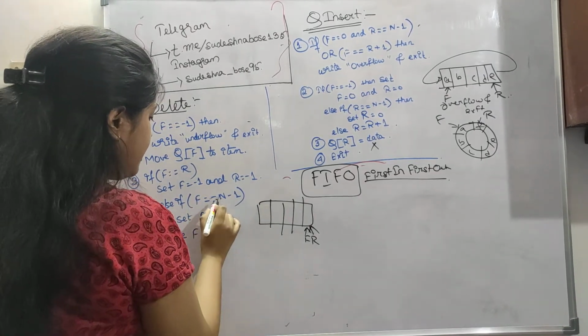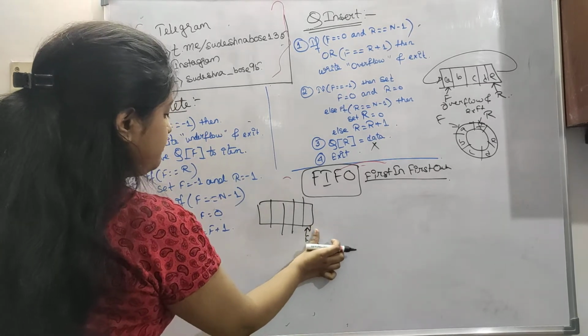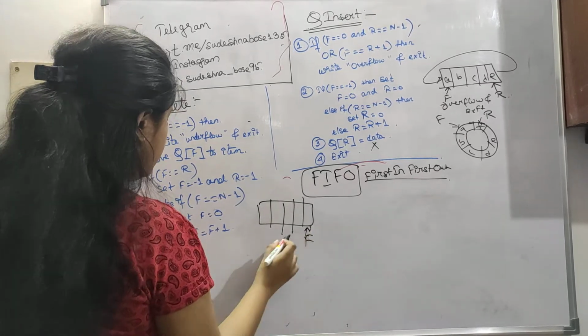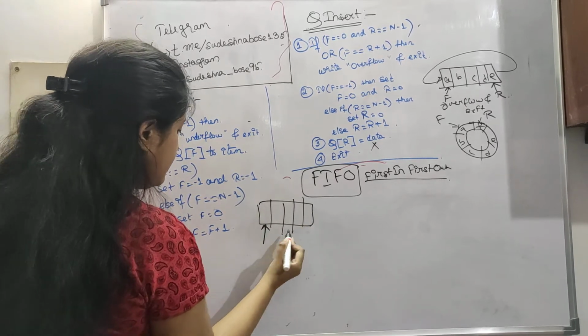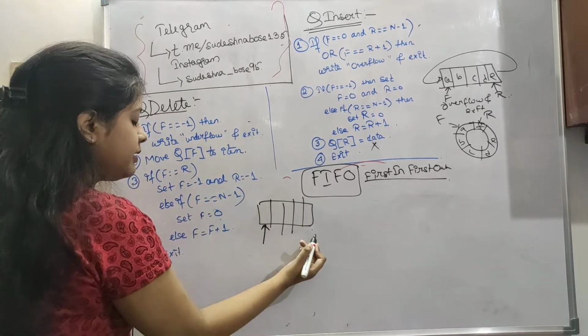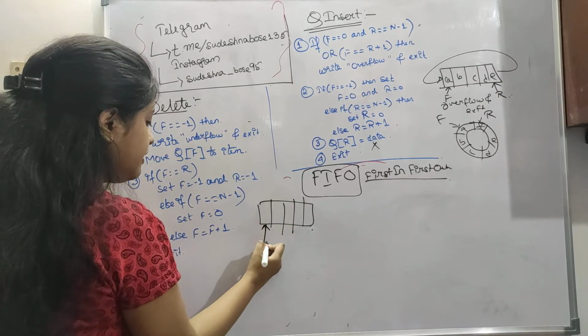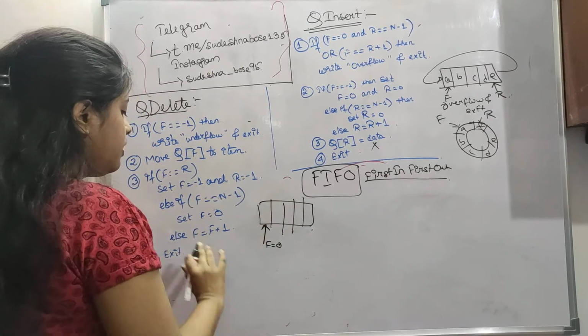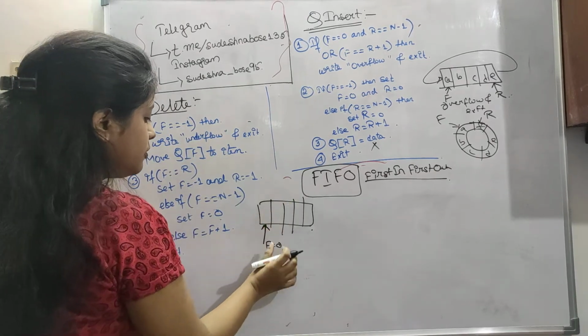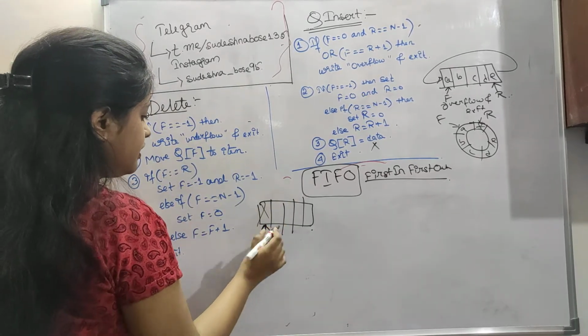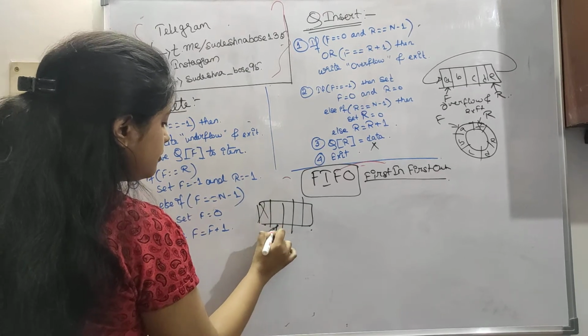Else if f equals n minus 1, if f is pointing here, then set f equals 0. Or else just don't do anything special: just delete from the front and increase the pointer.